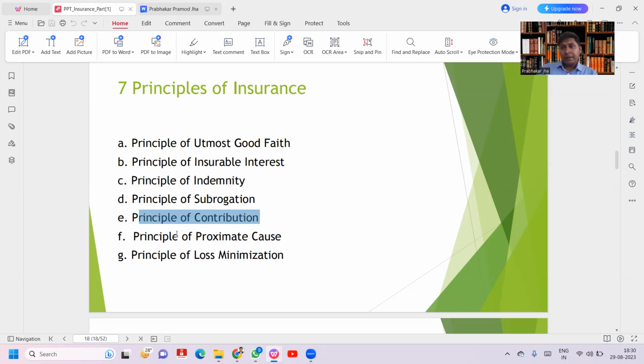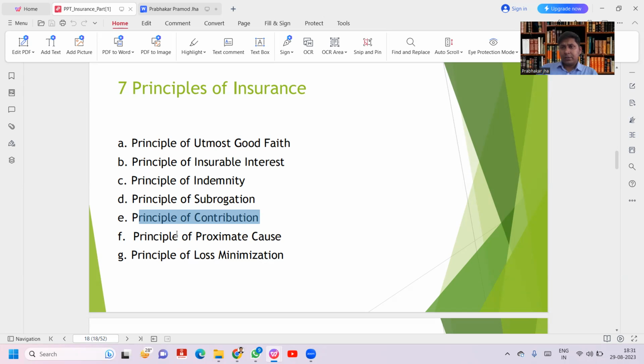But when taking the policy with B, we have not given the information that we already took policy A of 10 lakh. Otherwise, insurance company B will not give the policy because there is no risk. All risks are covered by policy A, so they will not give it. So the factory owner did not give the information to insurance companies B, C, D, E, and got 50 lakh of insurance. Suppose all the goods are destroyed by fire.